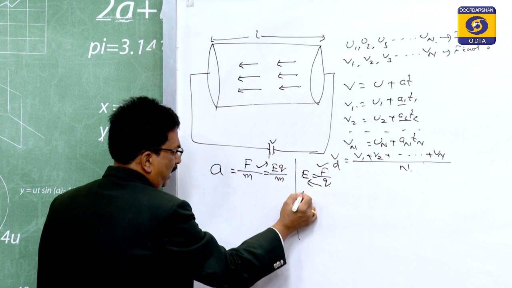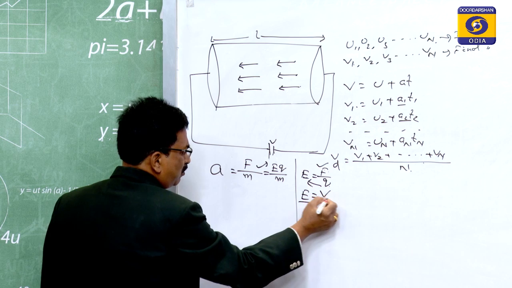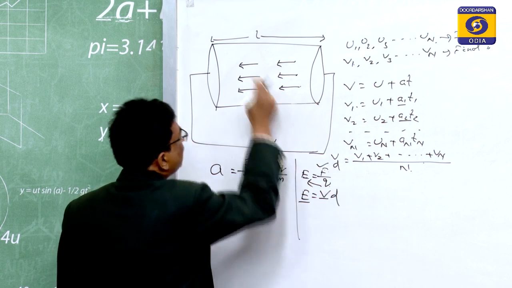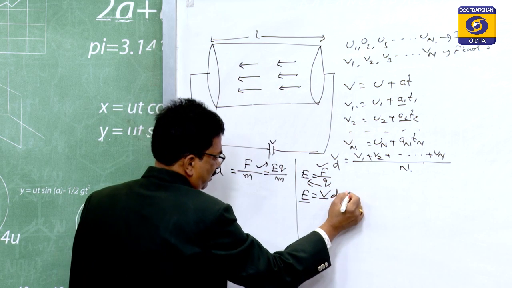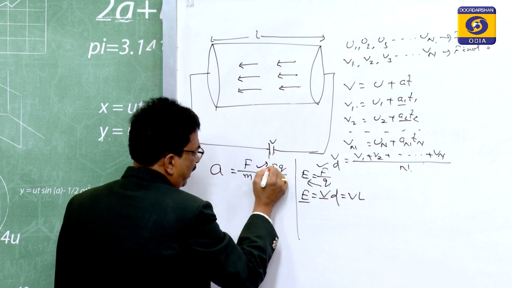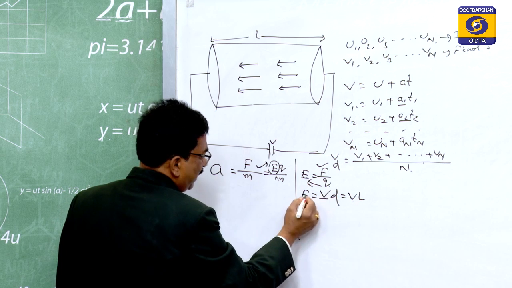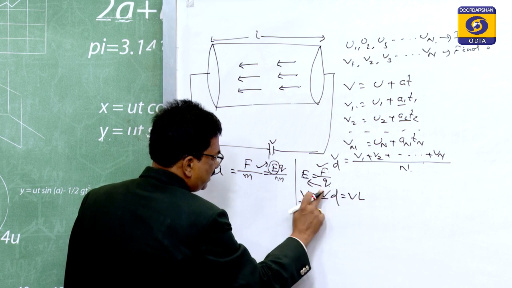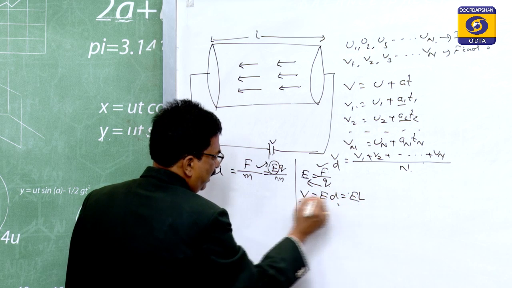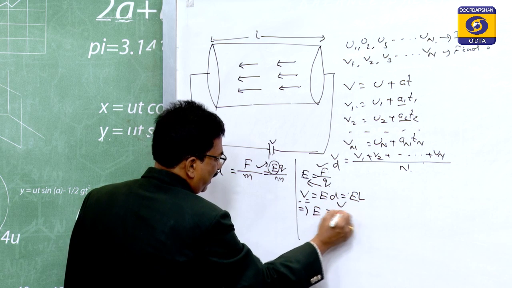Also, the electric field E is equal to the potential difference divided by the distance, and this distance we have taken as L. So E is equal to V by L. Suppose you substitute V is equal to EL; so V is equal to EL means E is equal to V by L.